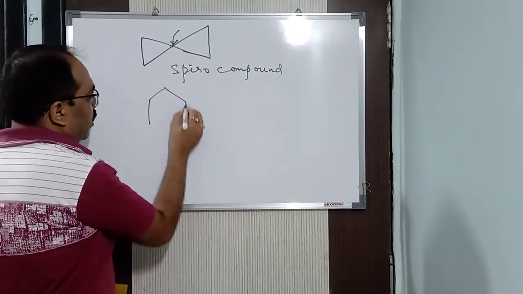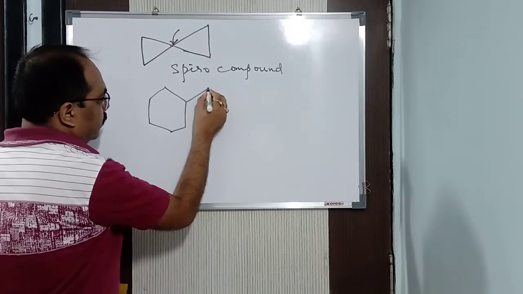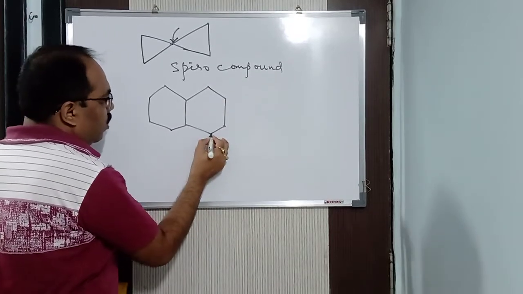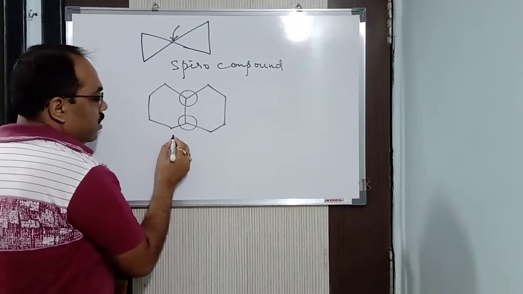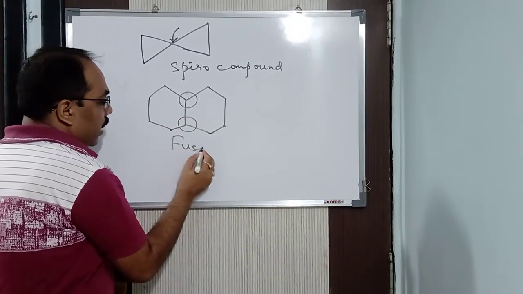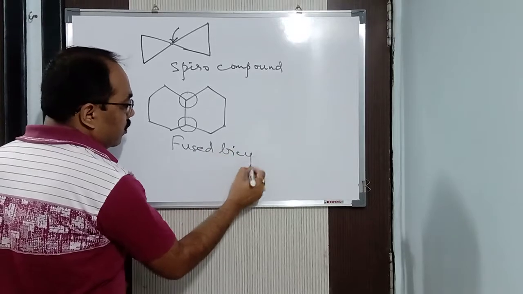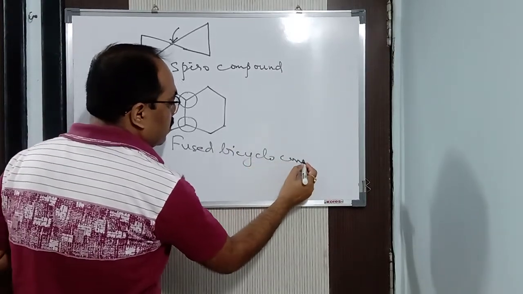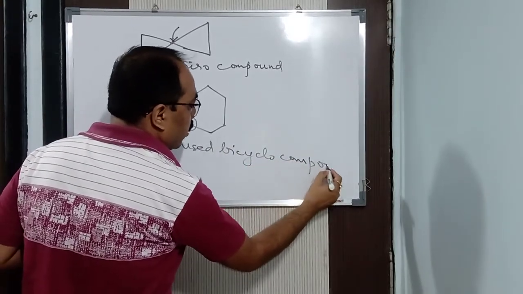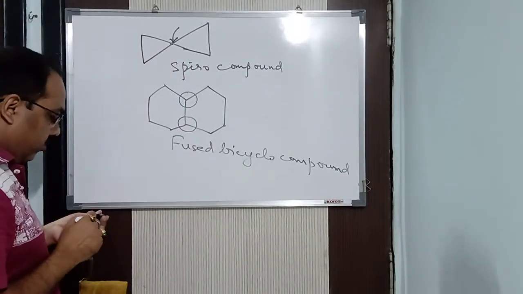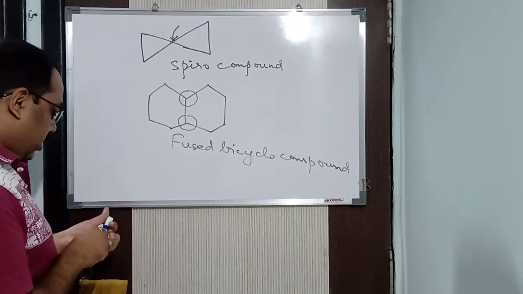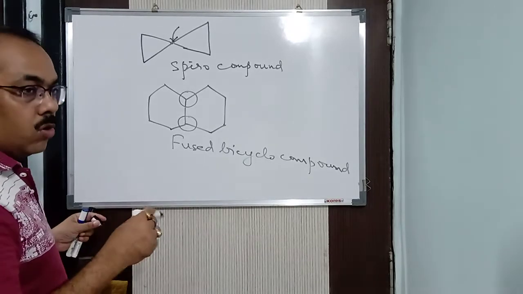Now see here. This particular compound has two common carbon atoms. This is one carbon atom common, and this is another carbon atom common. It is known as a fused bicyclo compound, or simply we can say bicyclo also. Alright. Now if it has got more than one